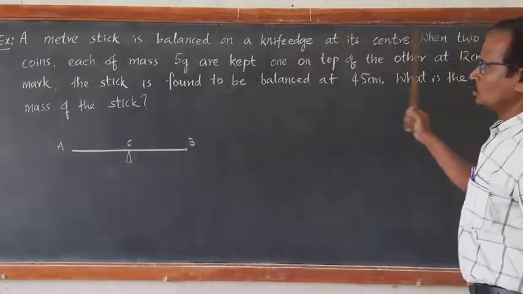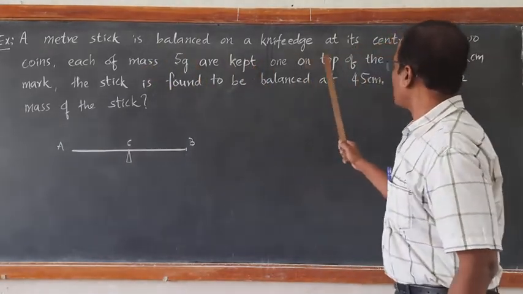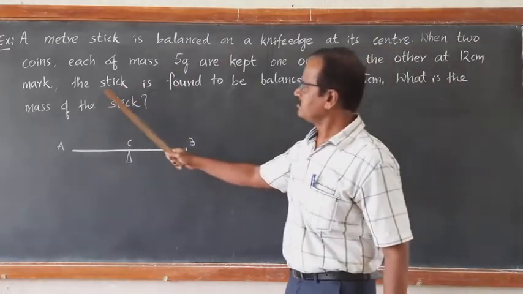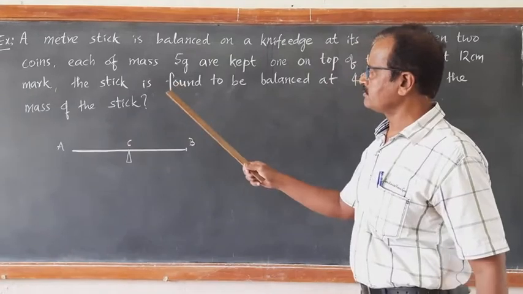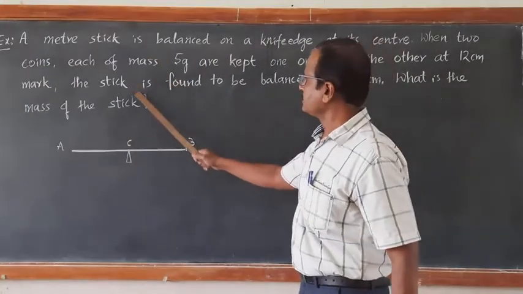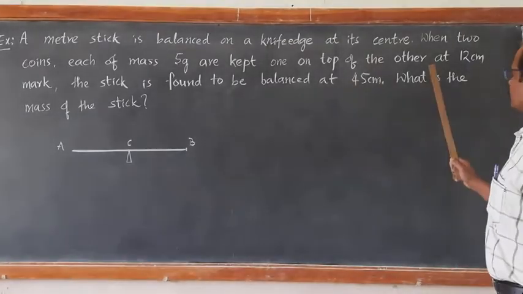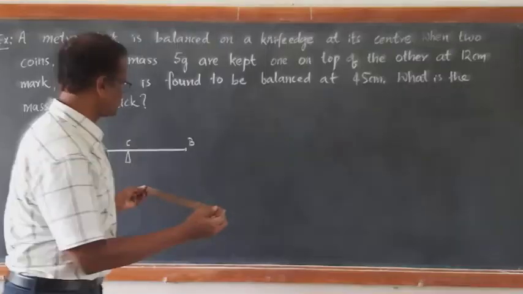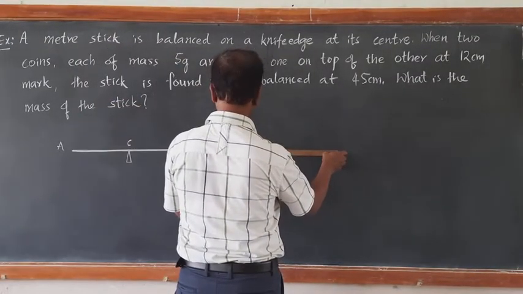Now two coins each of mass 5 gram are kept one on top of the other at the 12 centimeter mark on the stick, and then the stick is found to be balanced at 45 centimeter. What is the mass of the stick? I will just draw once again. This is the second situation.